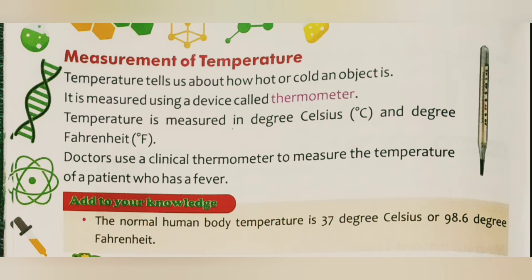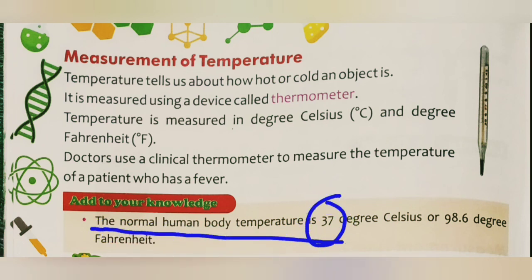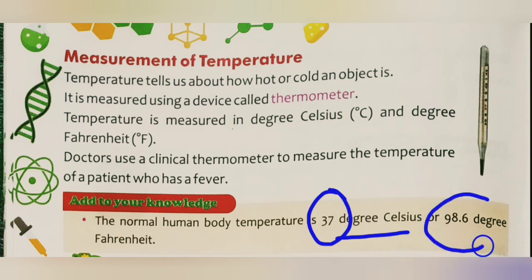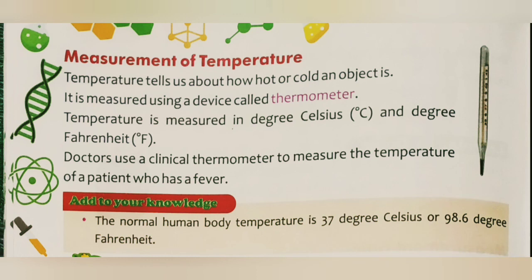All right. But the last point that you have to keep in mind is that the normal human body temperature is 37 degrees Celsius. We learnt that we measure temperature in 2 units, degree Celsius and Fahrenheit. So 37 degrees Celsius, or in Fahrenheit 98.6 degrees Fahrenheit. If I ask the normal human body temperature in degree Celsius, your answer will be 37. And in degree Fahrenheit, your answer will be 98.6.